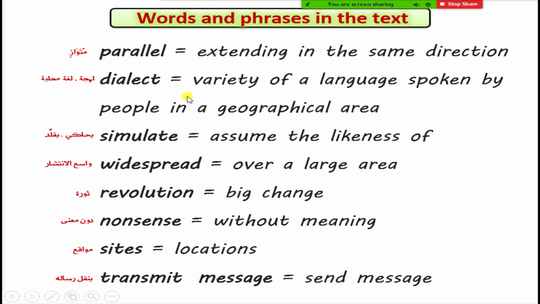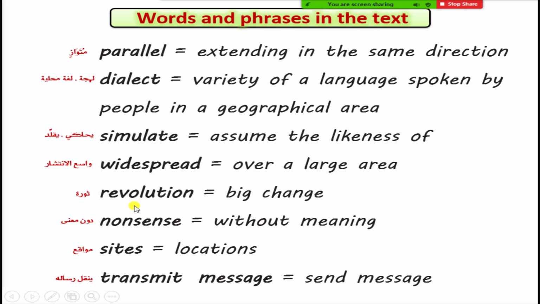Dialect means variety of a language spoken by people in a geographical area. Simulate. Simulate means assume the likeness of. Widespread. Widespread means over a large area.